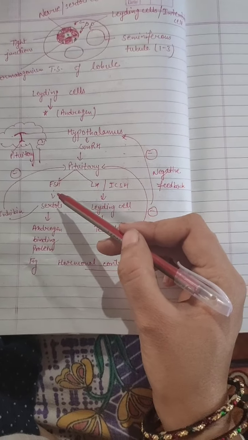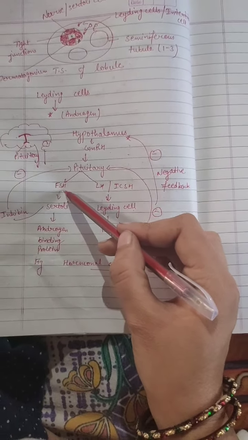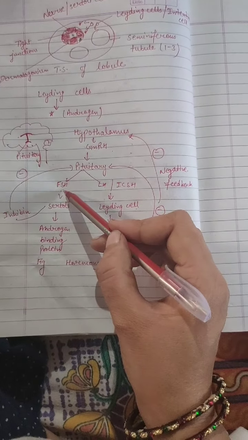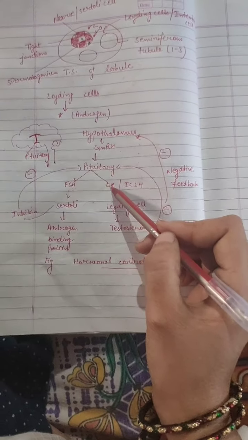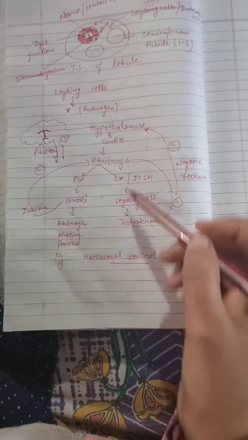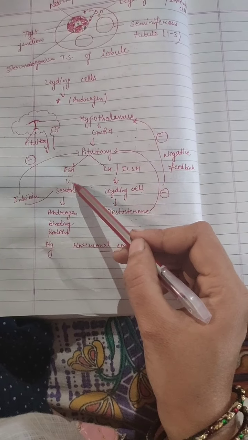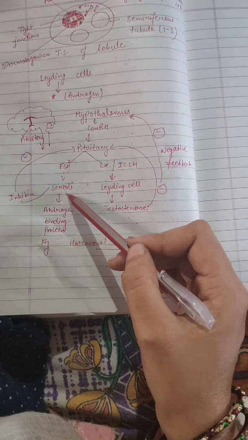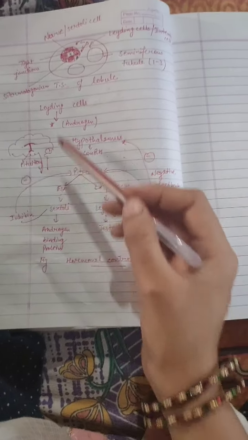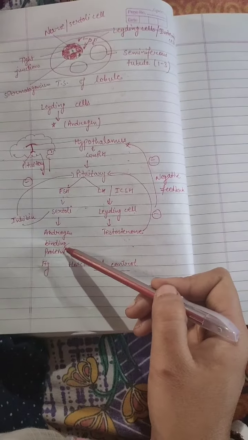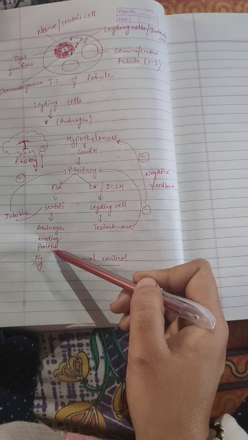The pituitary will release two types of hormones, FSH and LH. FSH, follicle stimulating hormone, and LH, luteinizing hormone. FSH will act on the Sertoli cells in the seminiferous tubule and they release androgen binding protein.